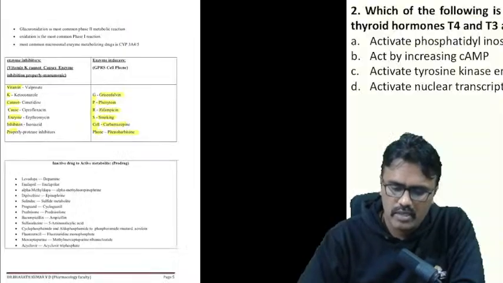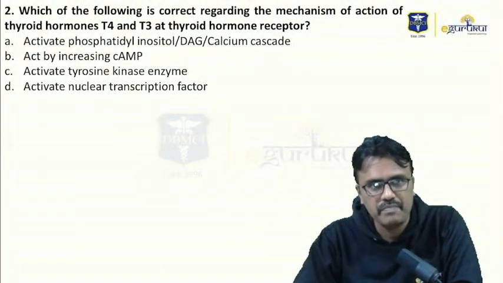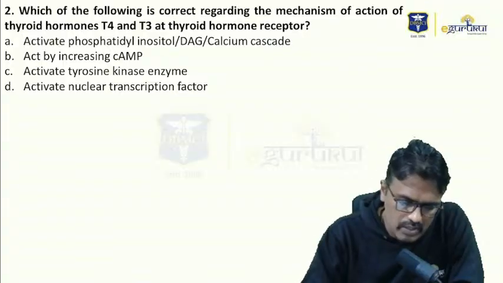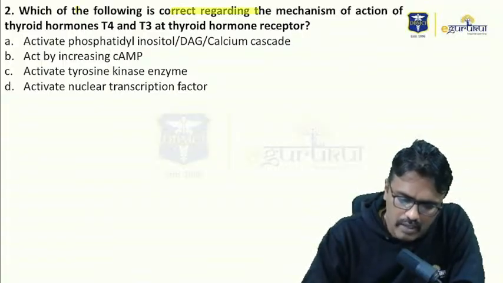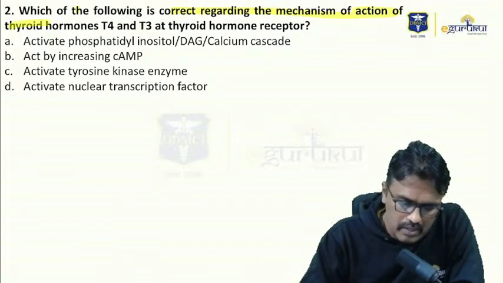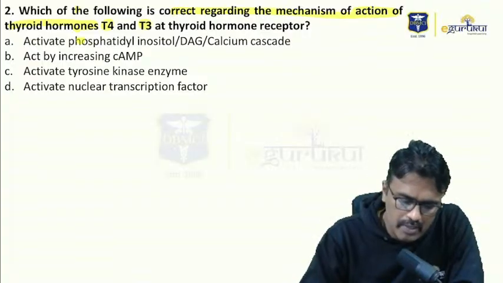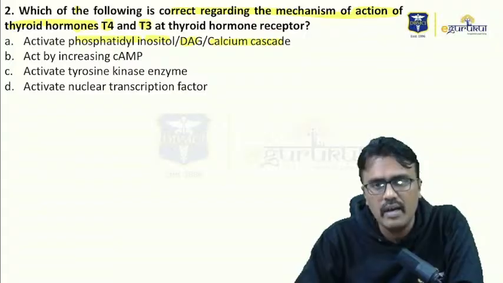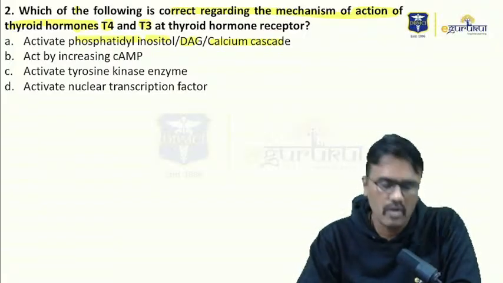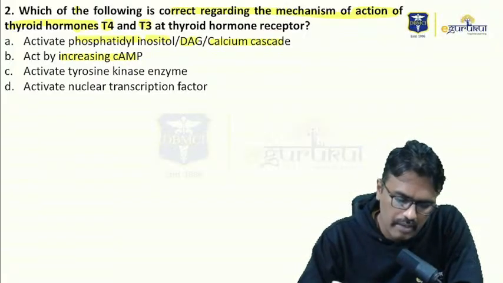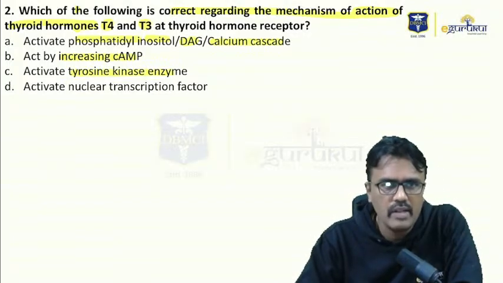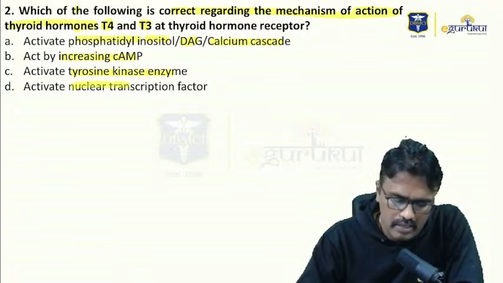Now let us move to the next question. The second question is: which of the following is correct regarding the mechanism of action of thyroid hormones T4 and T3 at the thyroid hormone receptor? Do they activate the phosphatidyl inositol DAG calcium cascade, which is nothing but the IP3 DAG pathway? Or will they act by increasing cyclic AMP? Will they activate tyrosine kinase enzyme? Or will they activate a nuclear transcription factor?